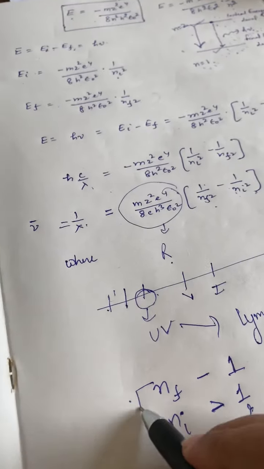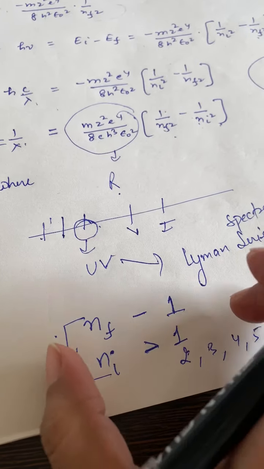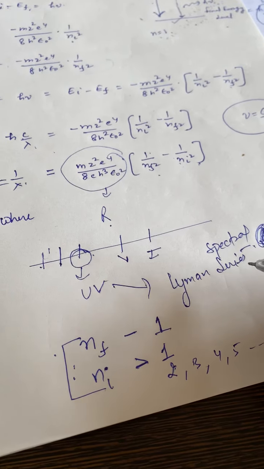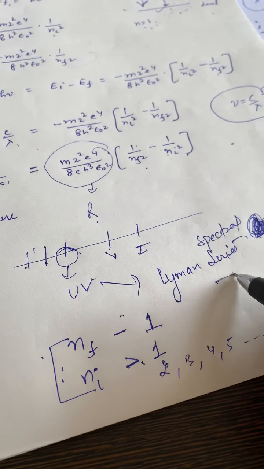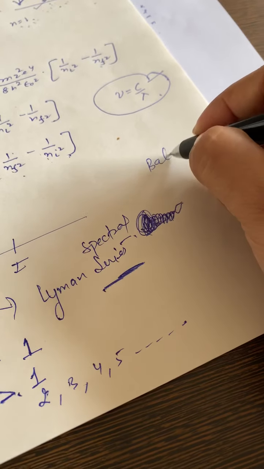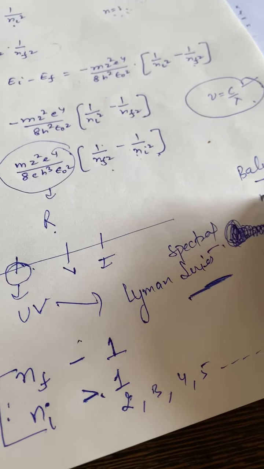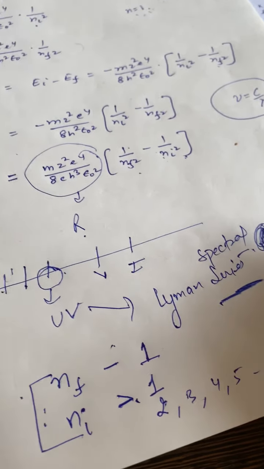If the transition follows this condition, the spectral lines corresponding to this emission will create the Lyman series. And for the Balmer series, n_f is 2 and n_i will be greater than 2.